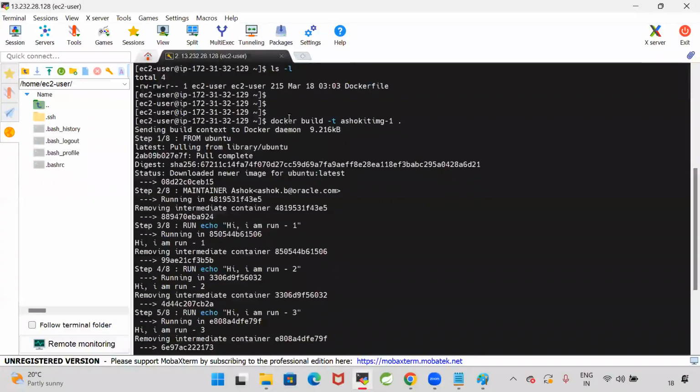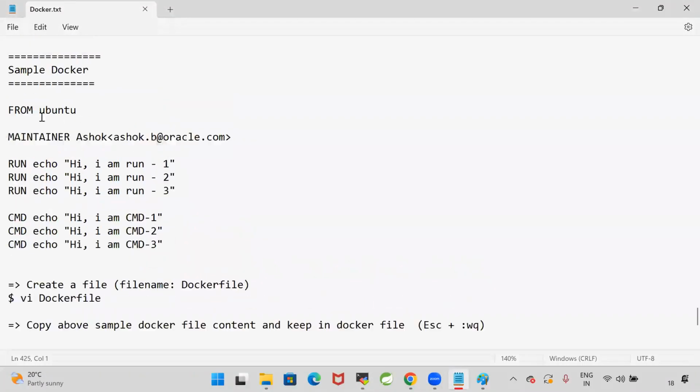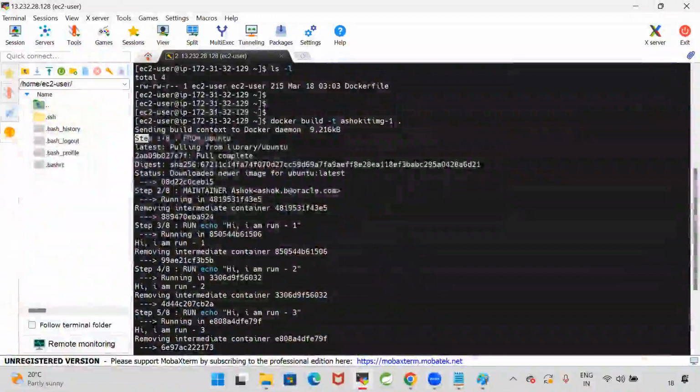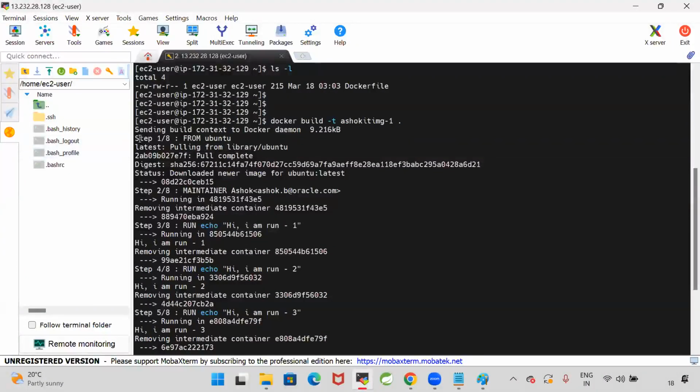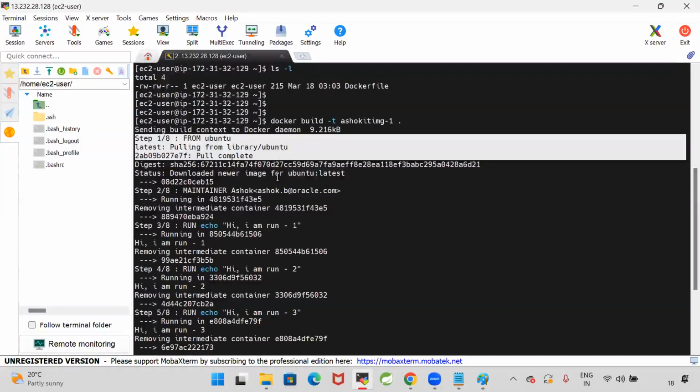Now what happened when I executed this docker build command? Step 1 in my Docker file is FROM ubuntu. It pulled the Ubuntu image, which is a Linux OS, and downloaded the new image.